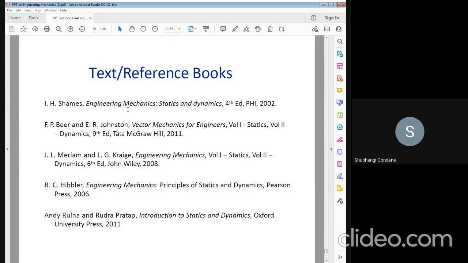This engineering mechanics question is asked in university examinations for 4 to 6 marks, in which there are 4 marks in a 1 mark question and 1 question for 2 marks in the 2 marks questions.